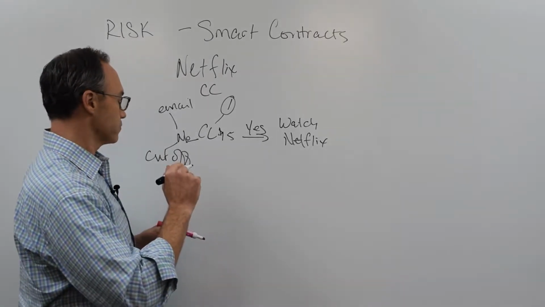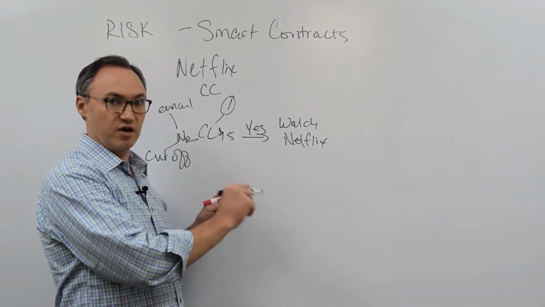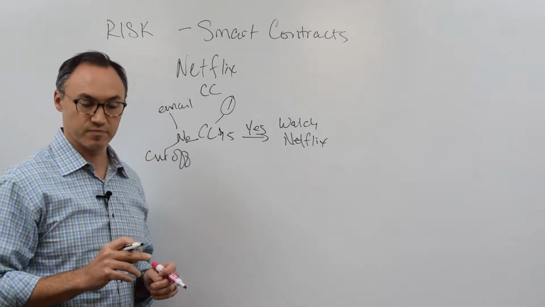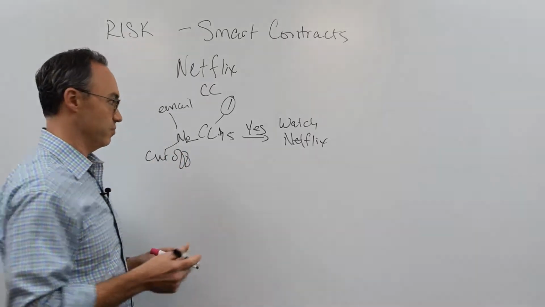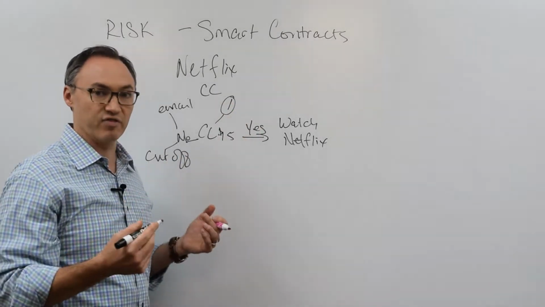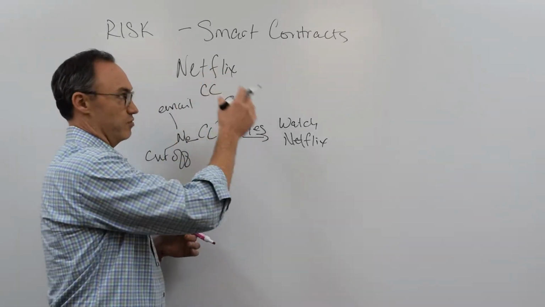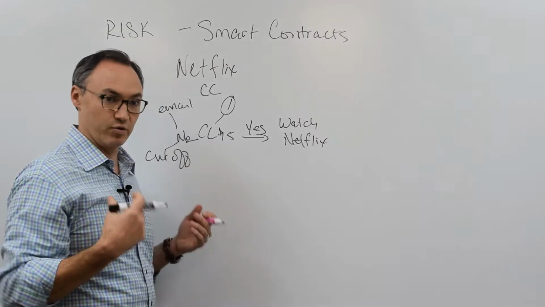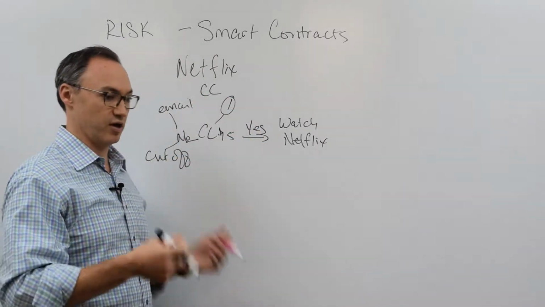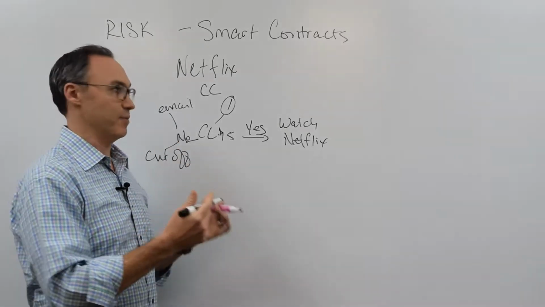And when the charge either goes through or doesn't, we get to decide whether the user is going to keep using the service or not be able to keep using the service. All right, it's actually very simple. The only thing that happens is as of the first of the month or whatever day of the month that my subscription renews, that's what's going to trigger this. And that's why it's a smart contract, because I don't have to do it. There's no one on the back end at Netflix or the credit card processor or anyone else that's going, okay, it's the first of the month, I got to process all these credit cards, right? It just happens.